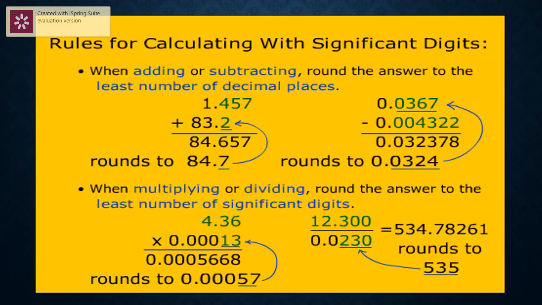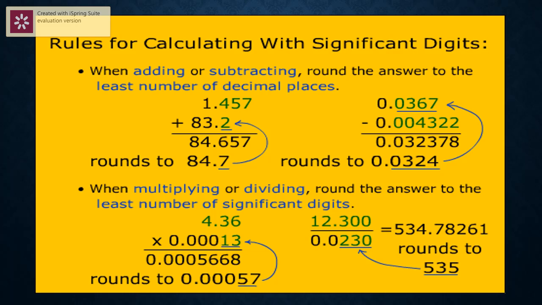Now, for multiplication and division. When multiplying or dividing, round the answer to the least number of significant digits. Example, 4.36 into 0.00013. What is the answer? Answer is 0.00056668. Out of the two we are multiplying, which number has got the least number of significant figures?